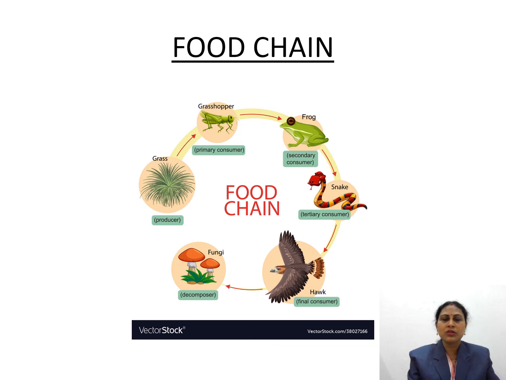Snakes eat frogs, so they are tertiary consumers. Then the final consumer feeds on the snakes. Lastly, dead and decaying matter is broken down by decomposers, which are fungi. This is a systematic, single-chain pathway, a sequence of energy and matter from organism to organism, called a food chain.